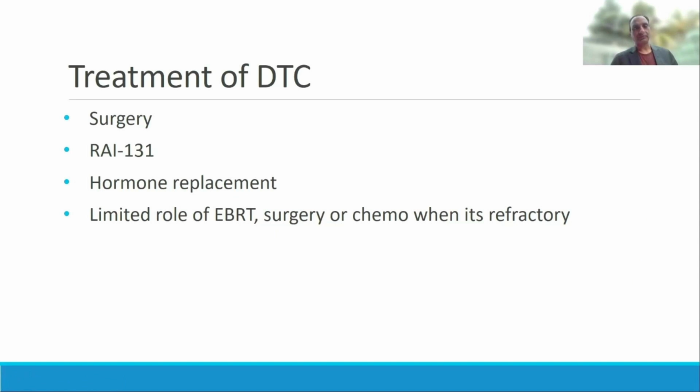The patient comes to you again and again saying my TG is going high, or anti-TG is going high, but my PET scan is coming negative. Usually PET is not required at that time, but if anyone goes for a PET scan, it shows some avidity but no as such lesion, like something in the mediastinum, a node at the subcarinal level, or a lesion in the liver segment, or some lung deposit, or some deposits in the bones which are not resectable.